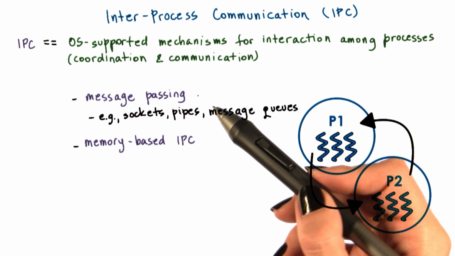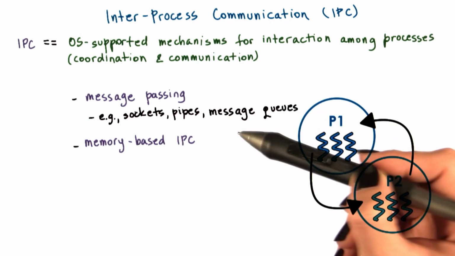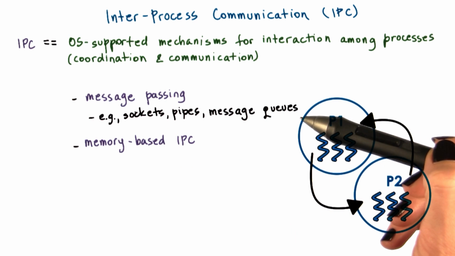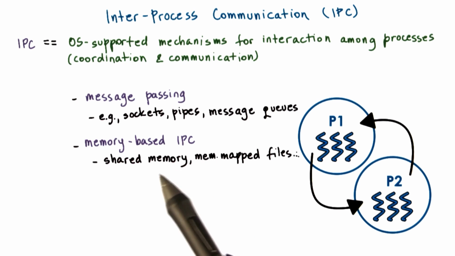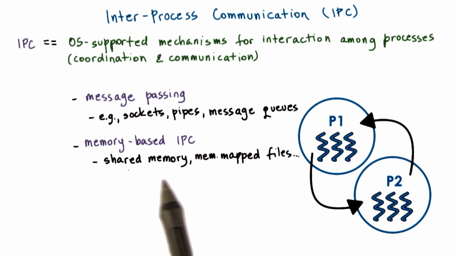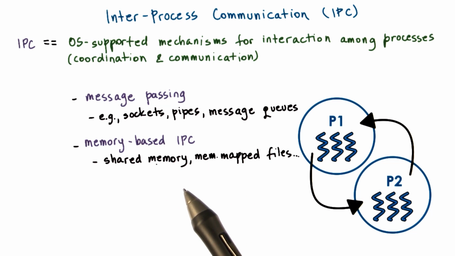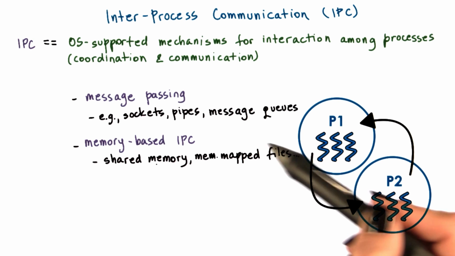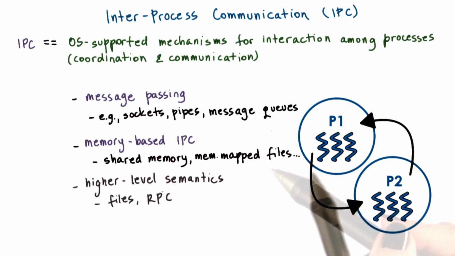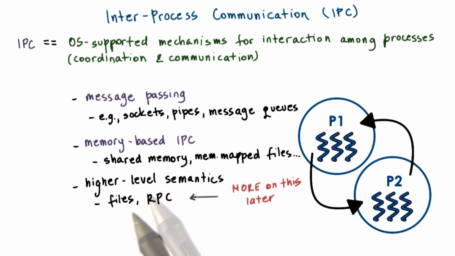Examples of message passing-based IPC mechanisms include sockets that most of you are familiar with already, as well as other OS-supported constructs like pipes or message queues. The most common memory-based mechanism is for the operating system to provide processes with access to some shared memory. This may be in the form of a completely unstructured set of pages of physical memory, or also maybe in the form of memory-mapped files. Speaking of files, these too could be perceived as a method for IPC, multiple processes read and write from the same file. We will talk about file systems in a separate lecture.